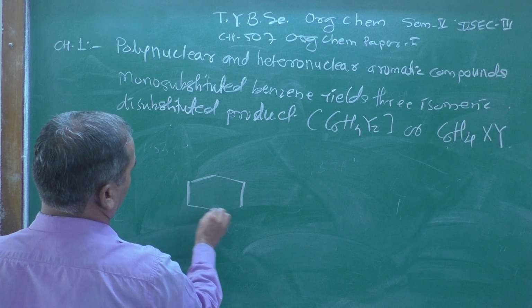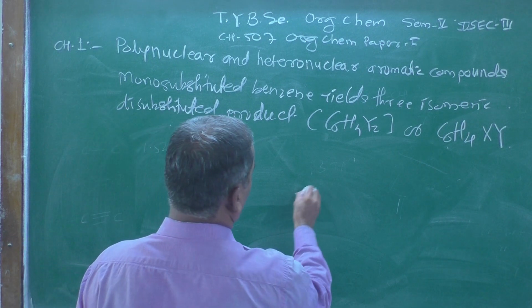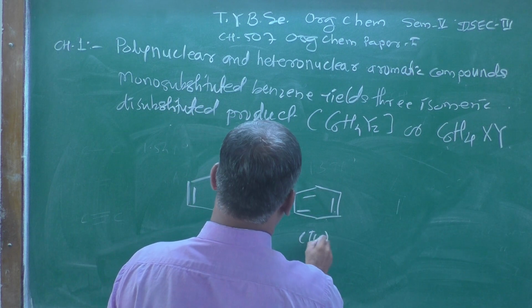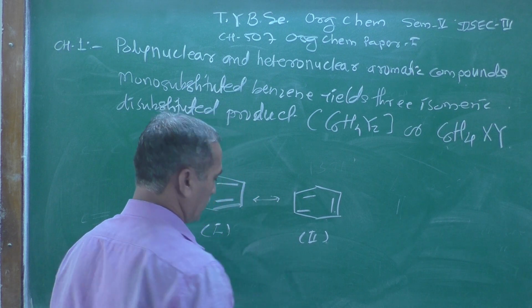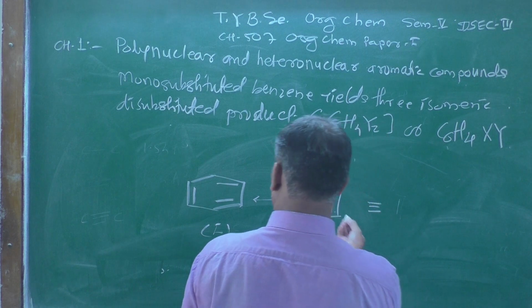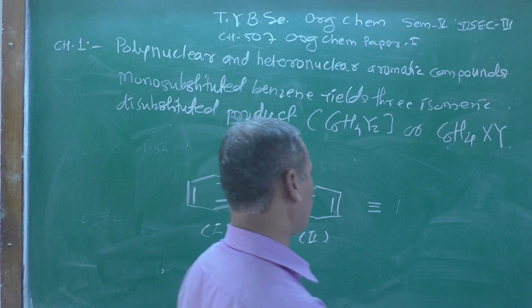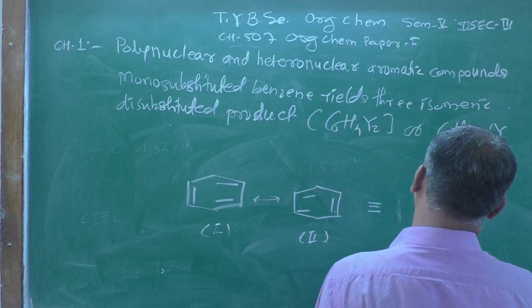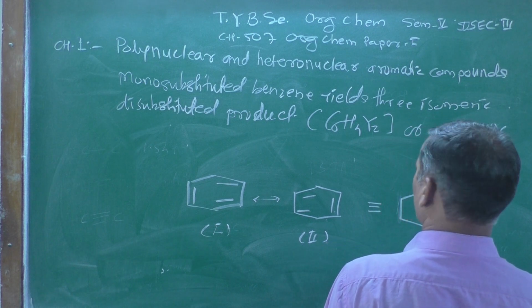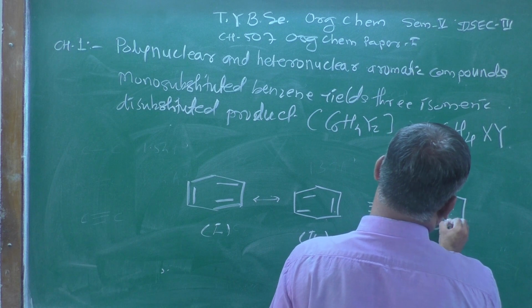This is structure number first, and this could be structure number second, and they are represented by a double-headed arrow. Neither structure first nor second represents the true structure of benzene, but the double bond and single bond delocalization takes place like this.